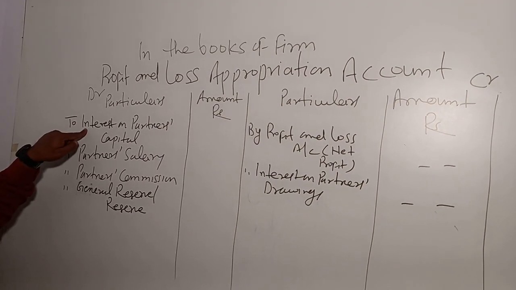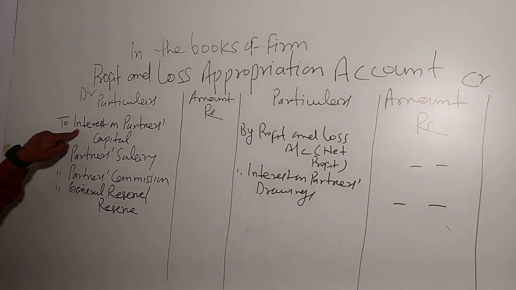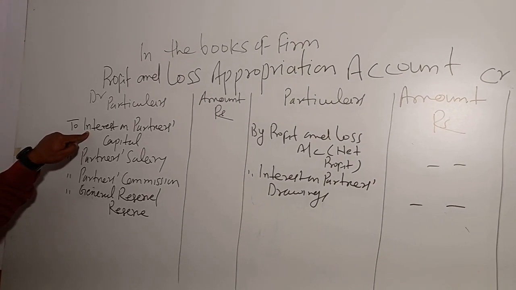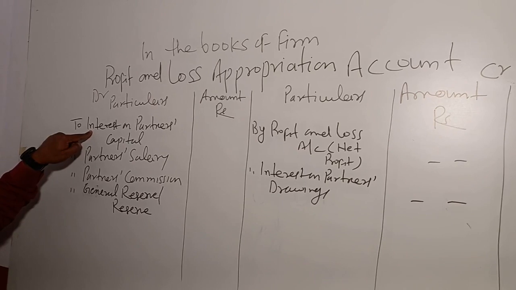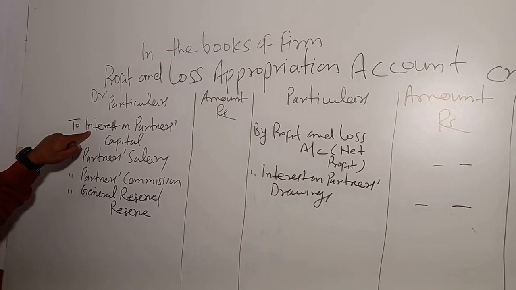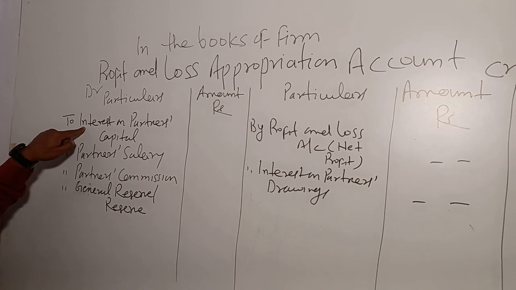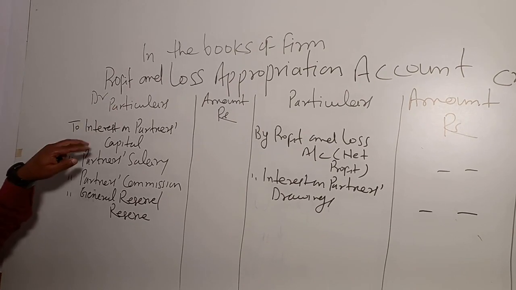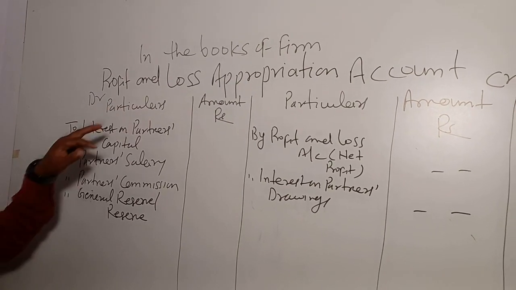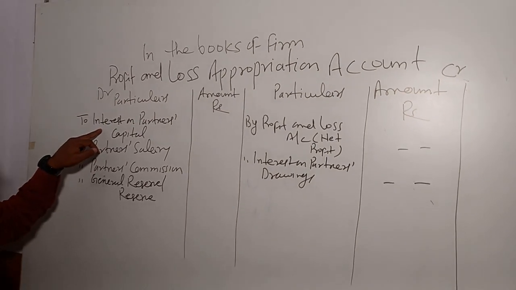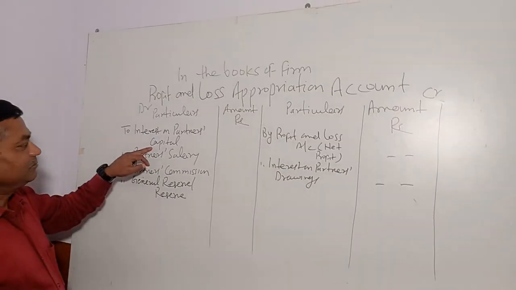Interest on partners' capital. The journal entry will be interest on partners' capital account debit to partners' capital account. At the end of the year, the balance of interest on partners' capital is transferred to profit and loss appropriation account. The entry will be profit and loss appropriation account debit to interest on capital account.